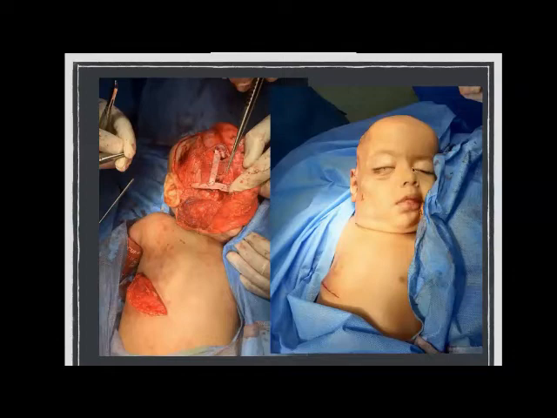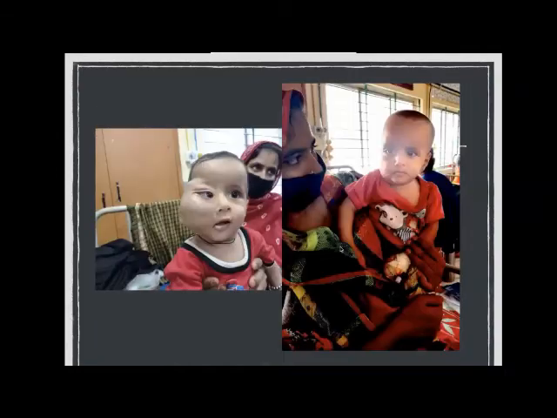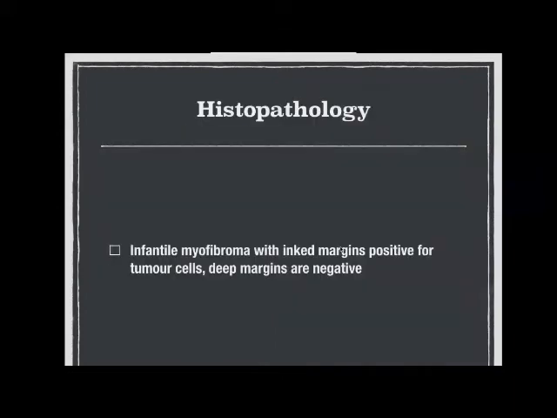So this was the outcome of the child intraoperatively. One complication we have is right-sided brachial plexus palsy. The child is having no movements on the right side, probably because it was only a stretch palsy, that's what the neurologists have told. The MRI of the brachial plexus showed no injury to the brachial plexus per se. The histopathology has now come as infantile myofibroma, with inked margins positive for tumor cells. However, the deep margins are negative.